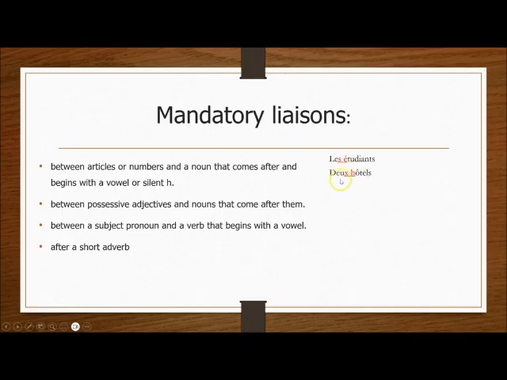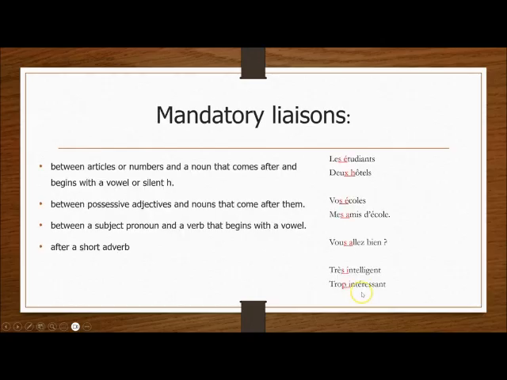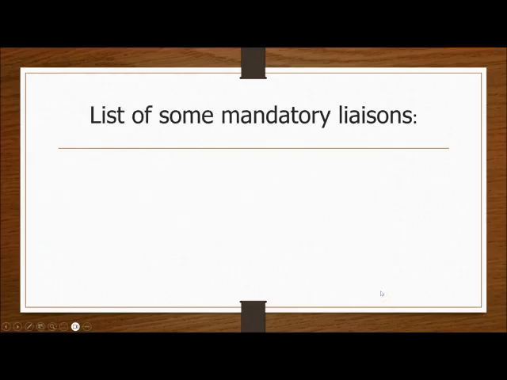2 hôtels, number, noun. Vos écoles, possessive. Mes amis d'école, again, possessive adjective. Vous allez bien, so the subject and the verb. And très intelligent, so after a short adverb. This is a short adverb, so after that, oui? These are mandatory. Okay? And there was another one, sorry, trop intéressant. Oui? These are liaisons that always appear in these words.